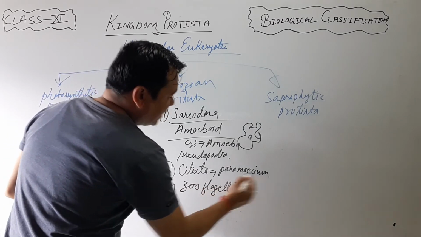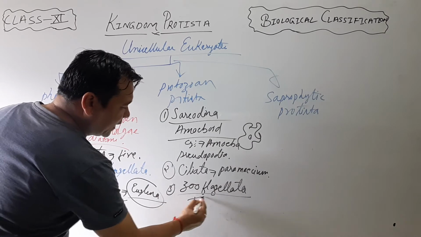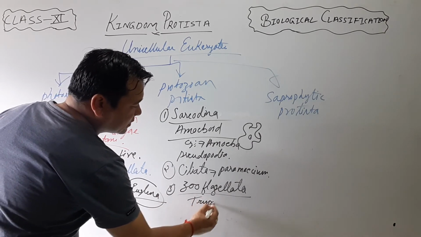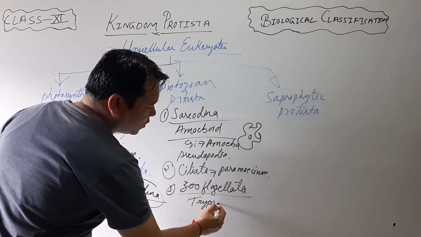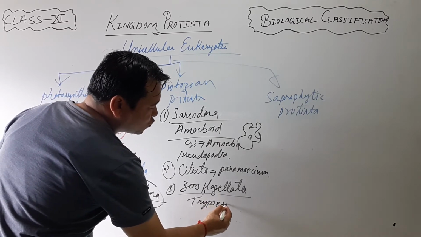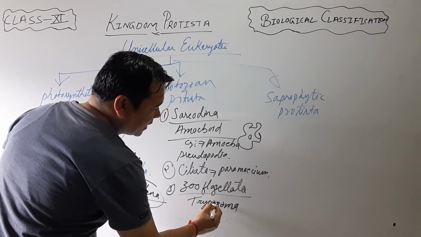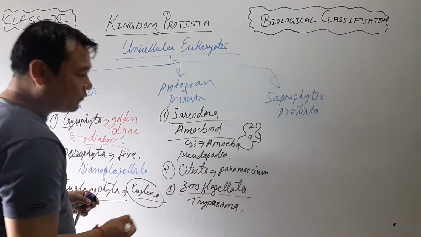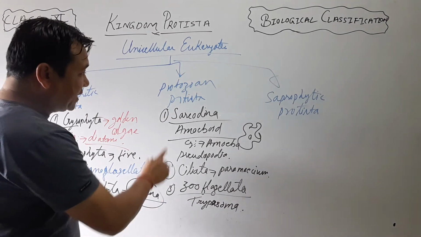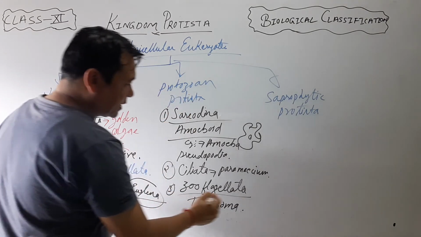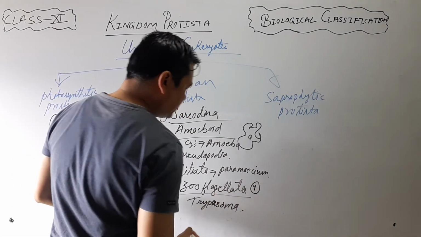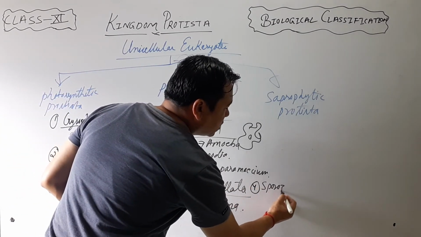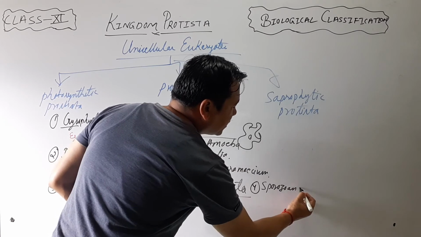Zooflagellata. In Zooflagellata one example will come. You have to write Trypanosoma. Trypanosoma is the example of Zooflagellata. But still this protozoan Protista is classified further, the fourth one is, अझै एउटा छ कुरा बुझ्नु होला नि. Fourth one is sporozoan